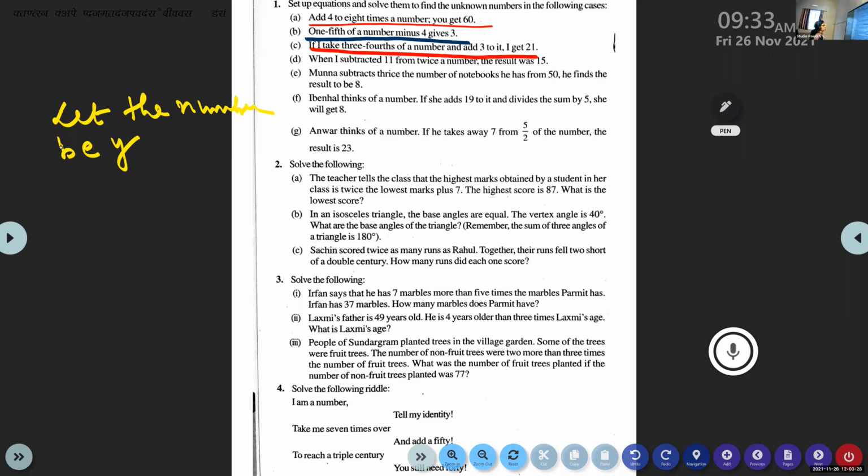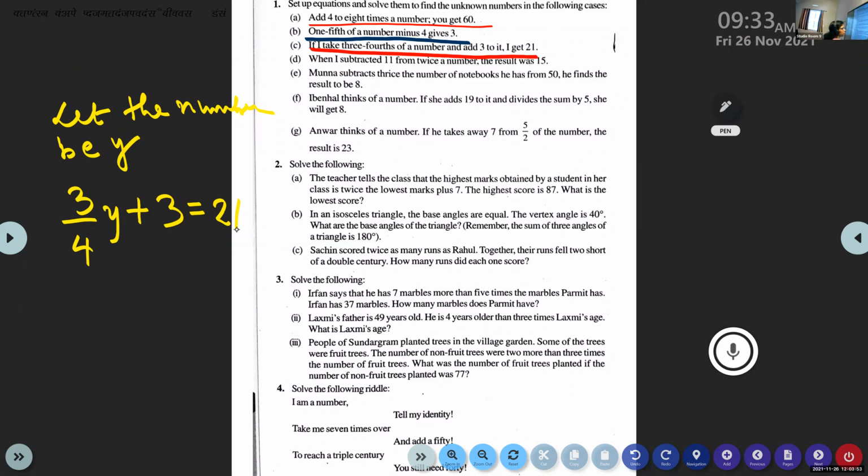Yes, correct. 3 by 4 x. X or y? 3 by 4 y we can take now. 3 by 4 y plus 3 is equal to 21. Good. Now you can solve it.